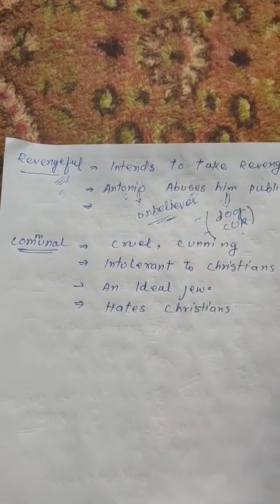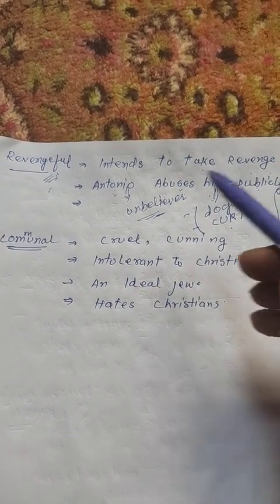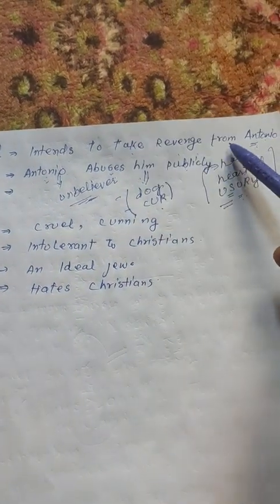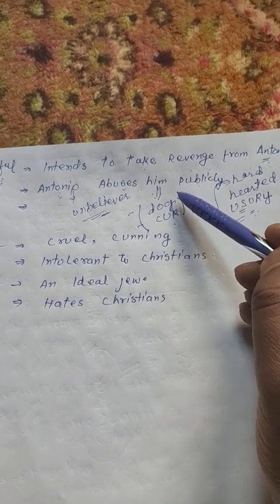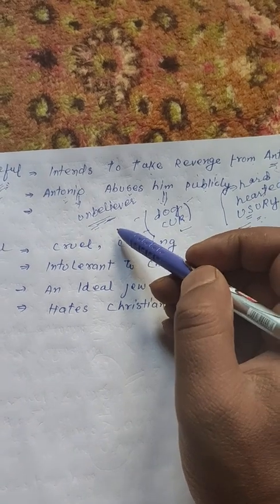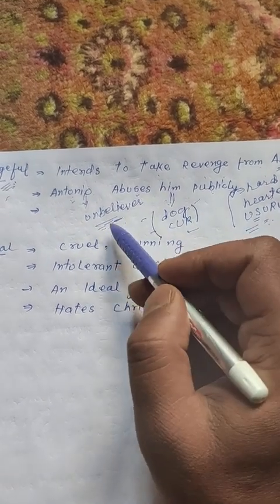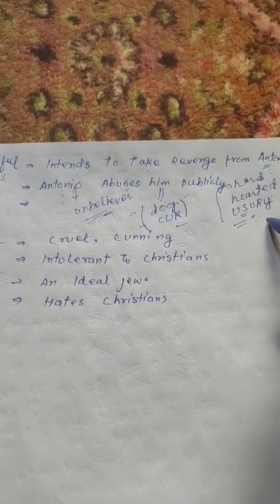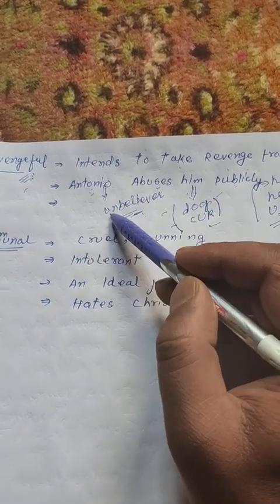But then it was Portia who saved the life of Antonio. So Shylock is revengeful, as Antonio abuses him publicly and hates him for his usury and also because Shylock is a Jew.